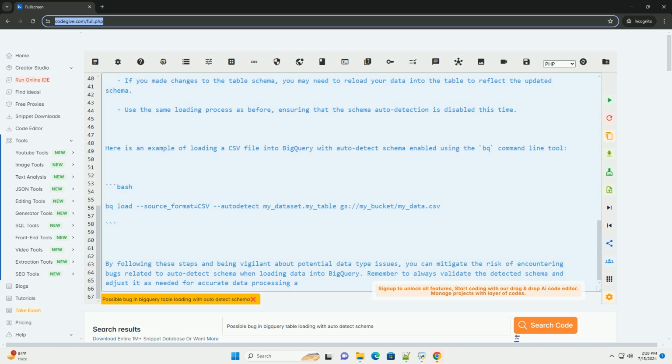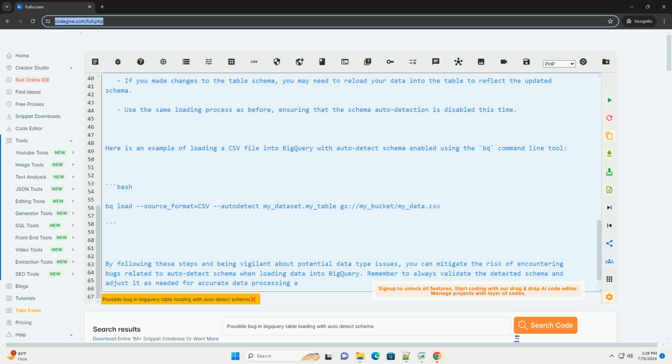6. Reload data, if necessary. If you made changes to the table schema, you may need to reload your data into the table to reflect the updated schema. Use the same loading process as before, ensuring that the schema auto-detection is disabled this time.